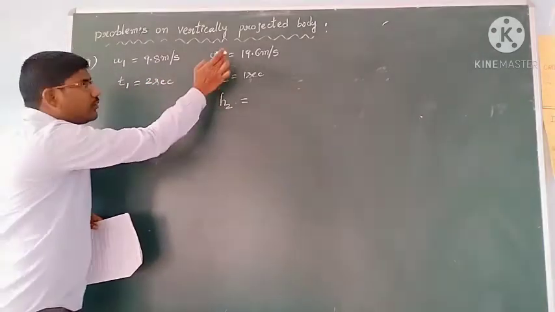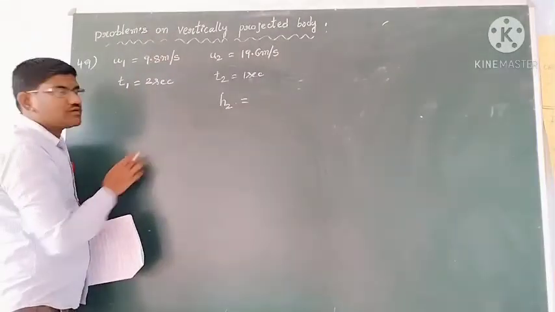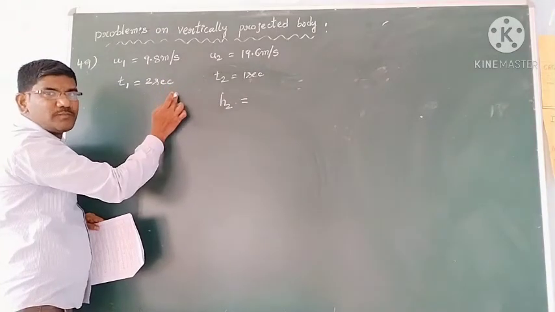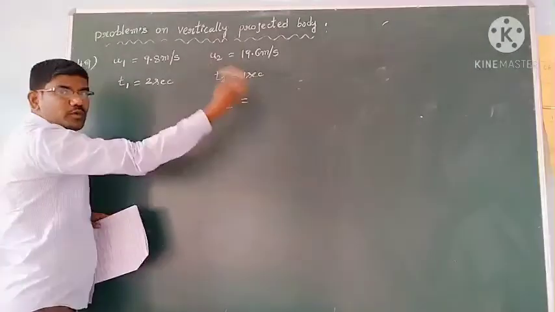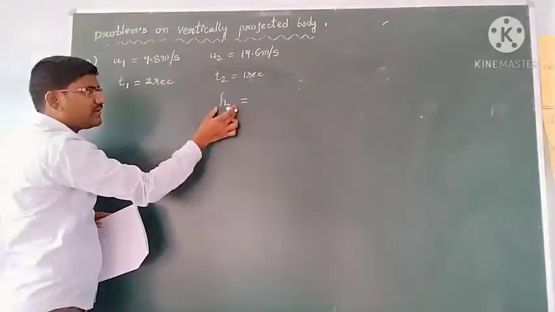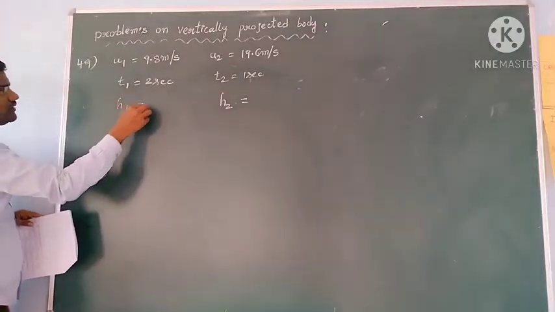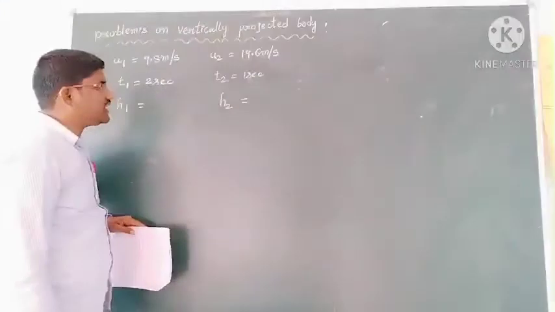Since the second ball is thrown 1 second later than the first ball, there is a time lag of 1 second between these two. After one more second, the first ball reaches some height h1, and the second reaches some height h2. What is the difference between h1 and h2, they are asking.